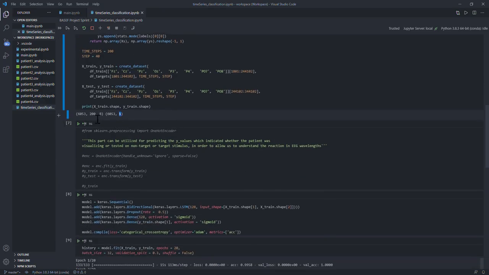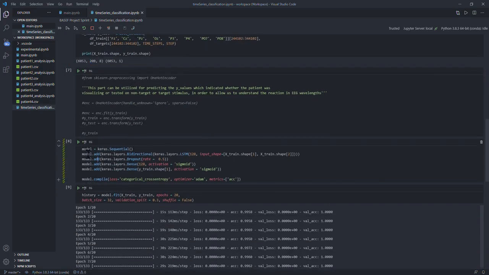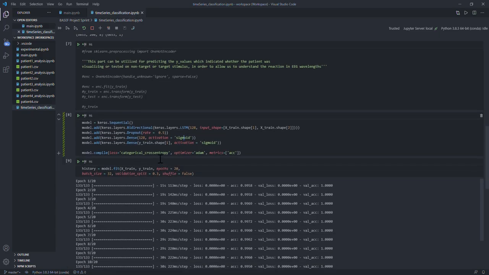As you can see here, it is. This one has included time steps as needed. The model is designed here. It's a sequential model with a bidirectional layer with an LSTM embedded within with 128 units and an input shape with the corresponding data set. As we continue down, we can see the activation functions are sigmoids. Since it is a multi-label classification problem, we need to use a sigmoid in order to compute for the multi-label problem. It's categorical, not binary, since there are not 2 classes but multiple classes, like stated before.